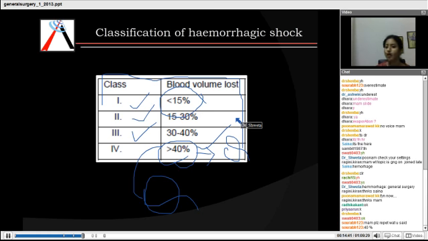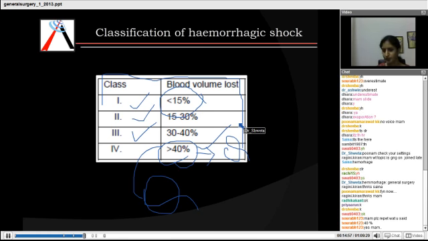But if the blood loss is more than 40%, the body is not able to manage that amount of blood loss, and the patient then tends to go into shock. So it's an important MCQ: how much blood loss should occur for a patient to go into shock? It's always more than 40%. Clear?